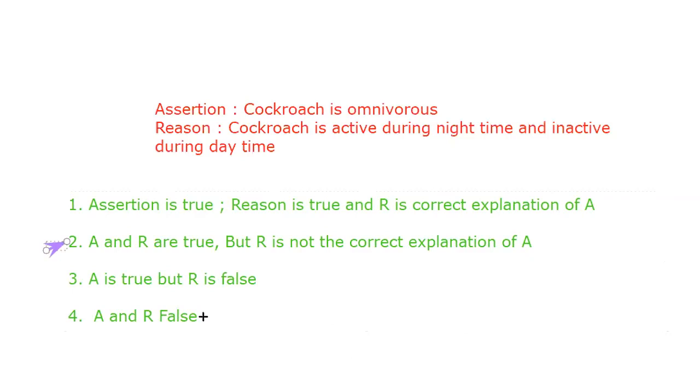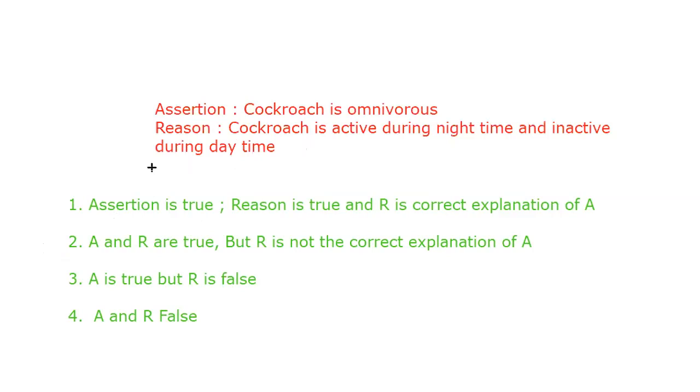What is the correct explanation actually? To make it a correct explanation, what do we need to do? Cockroach is omnivorous in nature. For that, what is your reason? Cockroach eats all types of food. Imagine if we say cockroach eats all types of food. So what will be the answer? A is true, R is true, and R is the correct explanation of A.